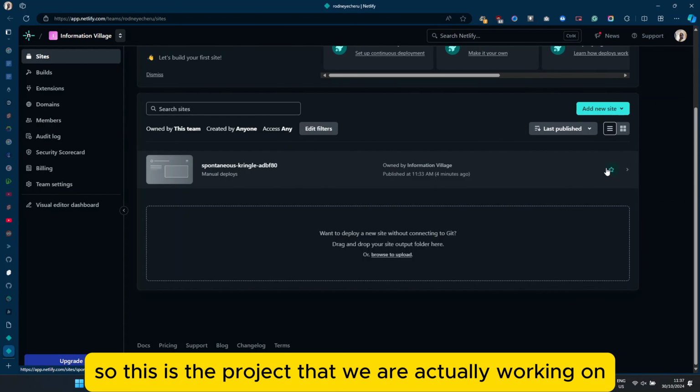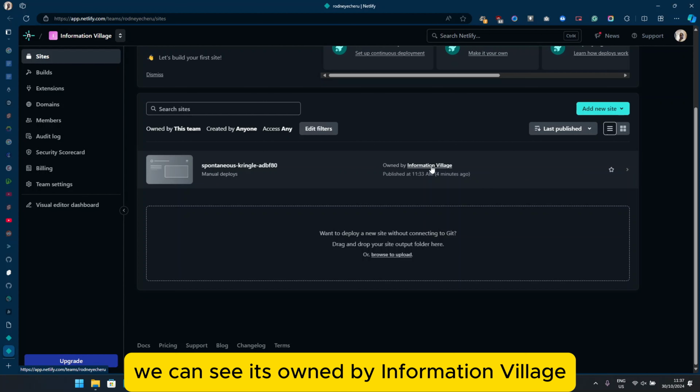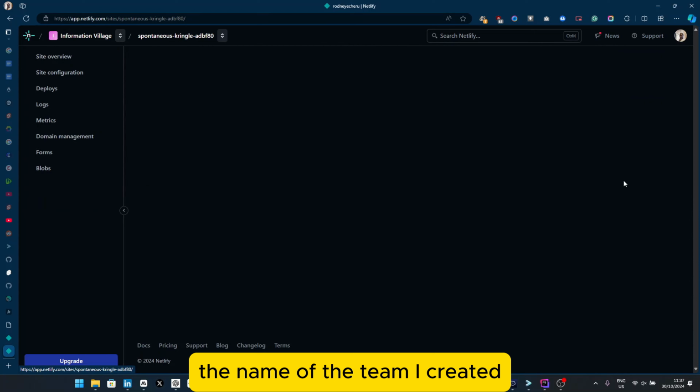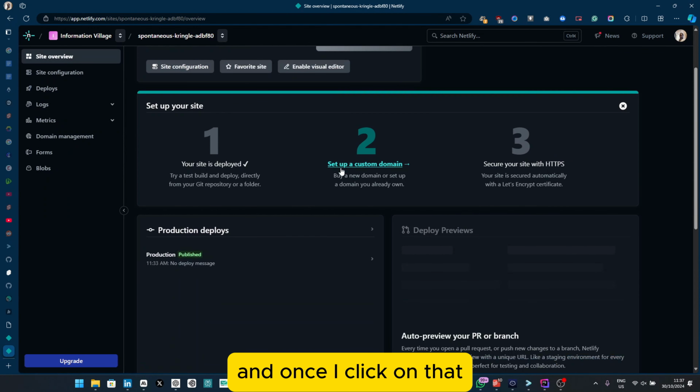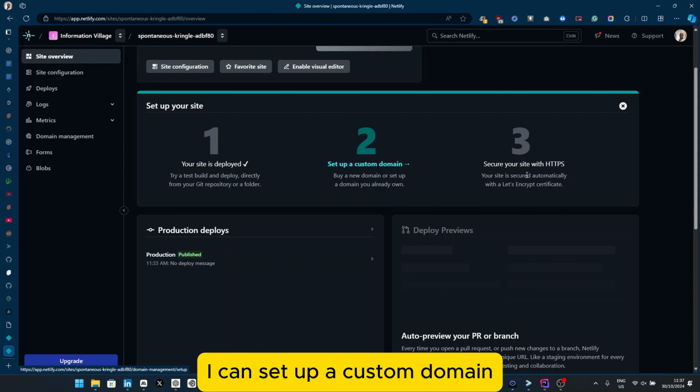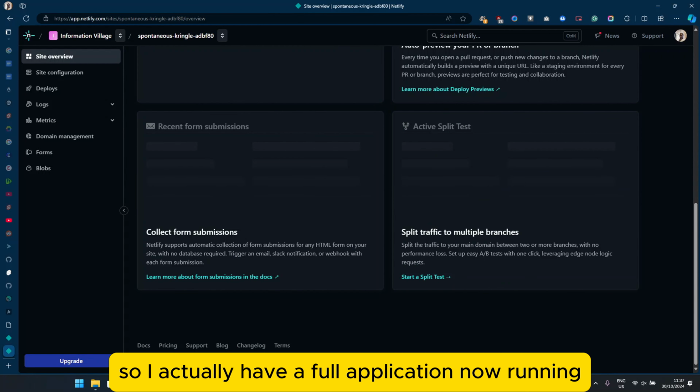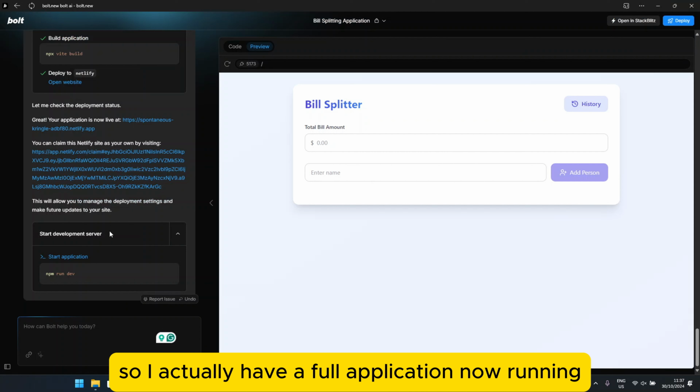So this is the project that we're actually working on. We can see it's owned by Information Village, the name of the team I created. And once I click on that, I can see your site is deployed. I can set up a custom domain, and yeah. So I actually have a full application now running.